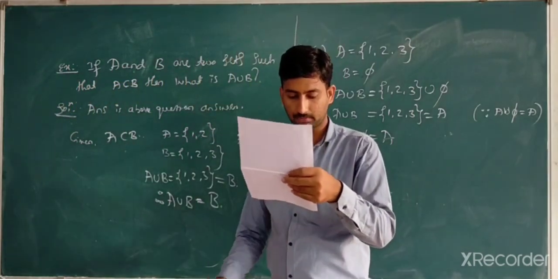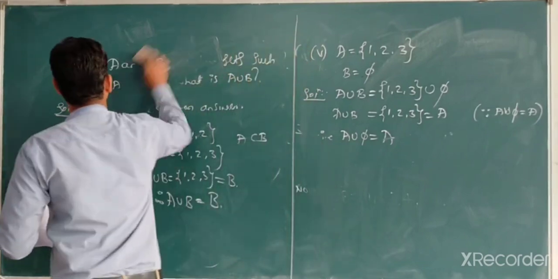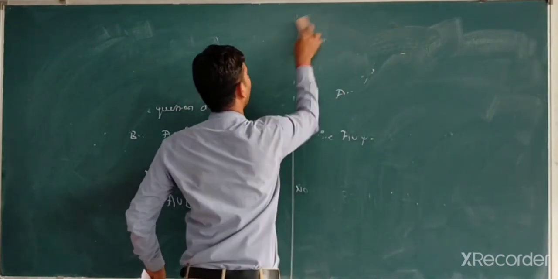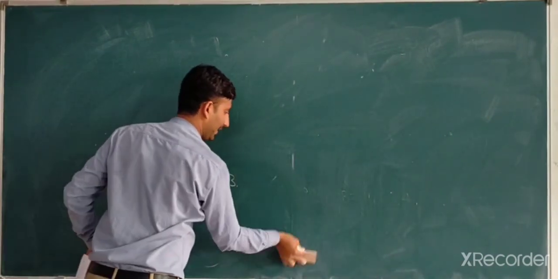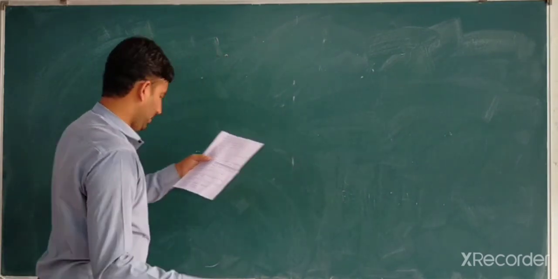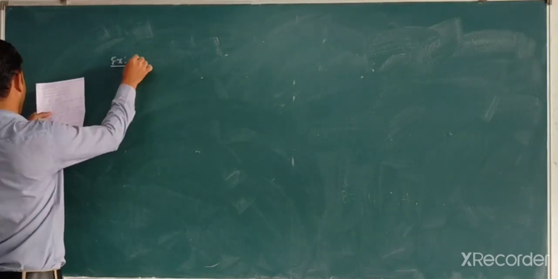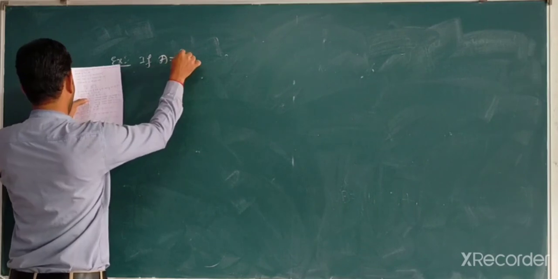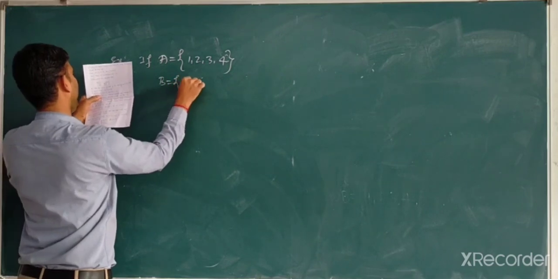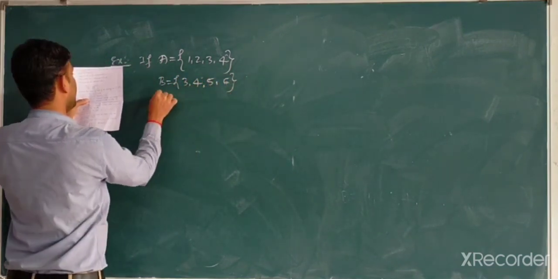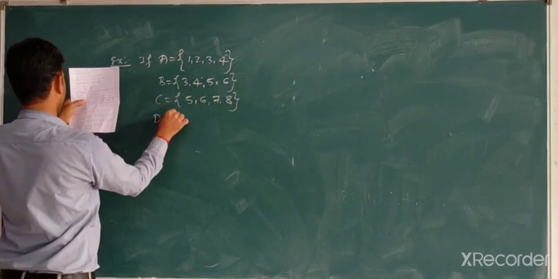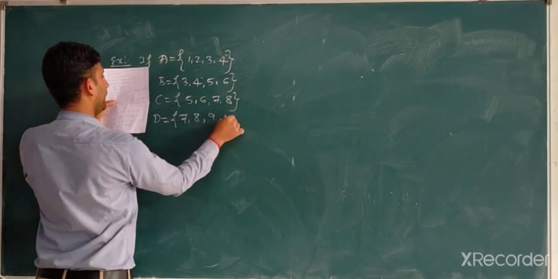Correct? After that, I will give some questions. Some of the questions I will give as homework. You may write them in your book. Example: if A is equal to {1, 2, 3, 4}, B is {3, 4, 5, 6}, C is {5, 6, 7, 8}, D is {7, 8, 9, 10}.